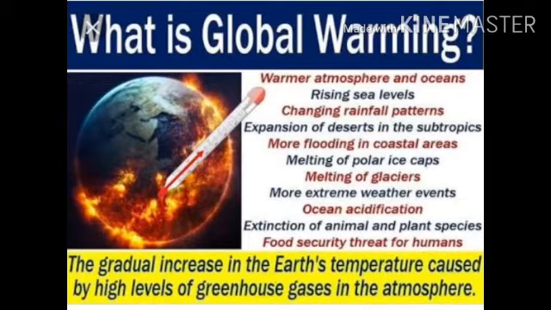So this increase in air temperature due to excessive concentration of greenhouse gases is known as global warming. Okay students, so this is the definition, meaning increase in air temperature due to the excessive concentration of greenhouse gases is called global warming. There are four major activities which produce greenhouse gases. Okay, first is agriculture, second is energy use, third is industrial process, and fourth is deforestation. Due to these four activities, mostly these gases increase in the atmosphere.